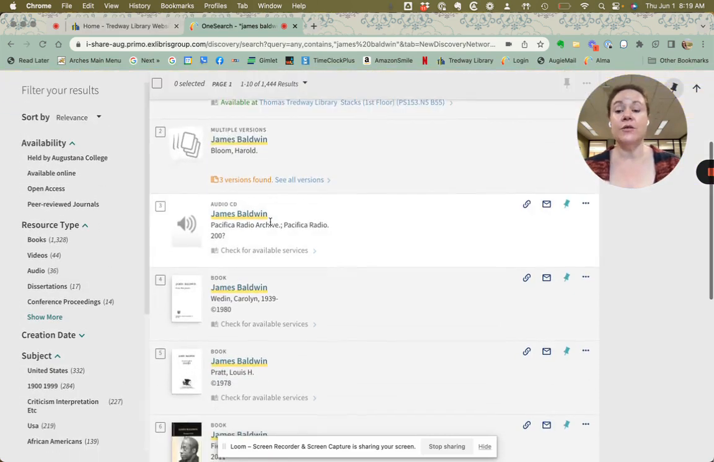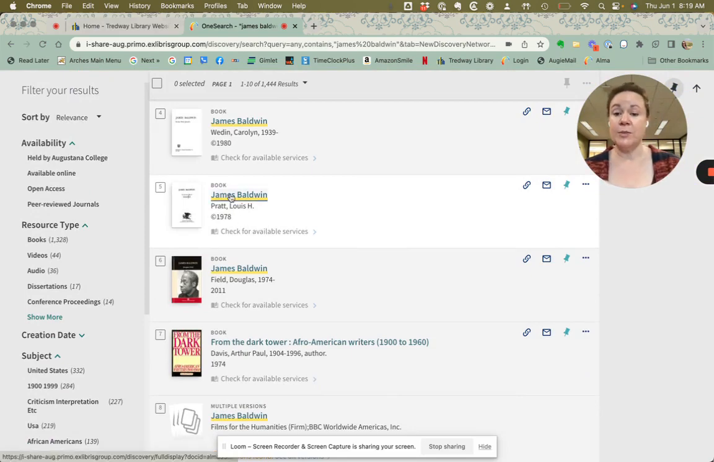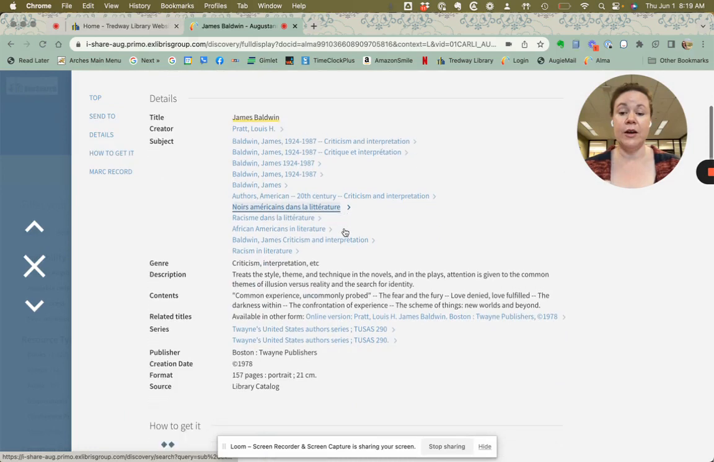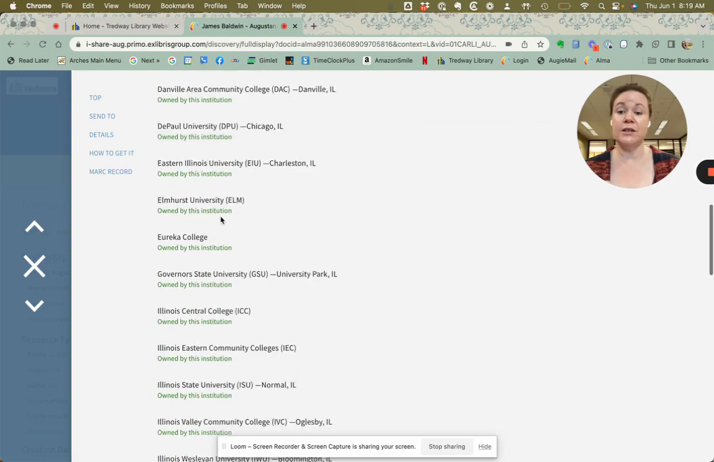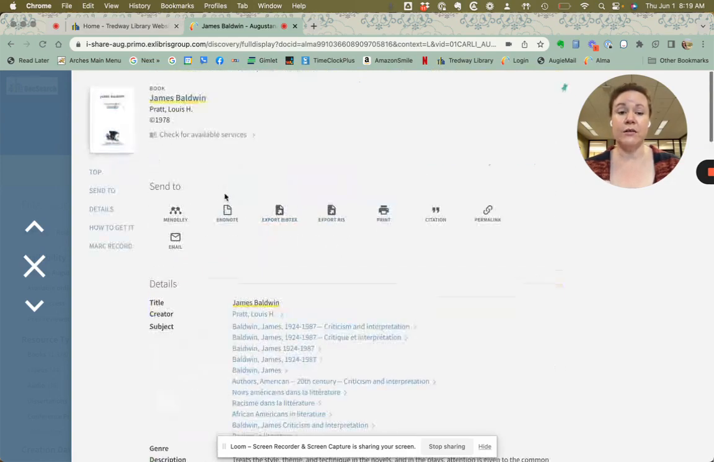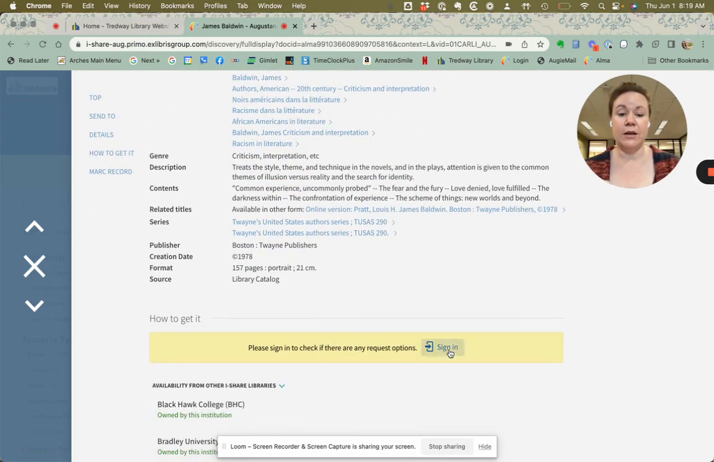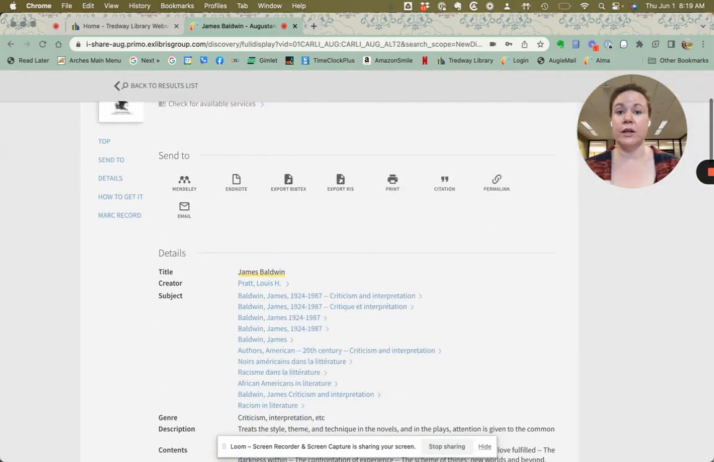So let's say that you find something that you would like to request from a different library. Let's just pick this book, James Baldwin, written in 1978. Let's see which libraries own it. So it's not owned by Augustana, but you do see that it is owned by several libraries throughout the state of Illinois. What you can do then is go ahead and sign in. When you sign in here, this is just your Augustana ID and password, the same thing that you would use to log into your Gmail.